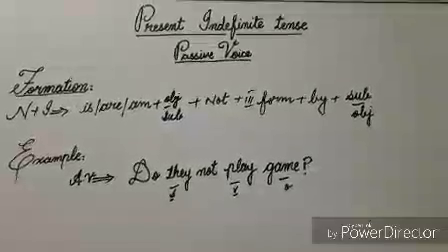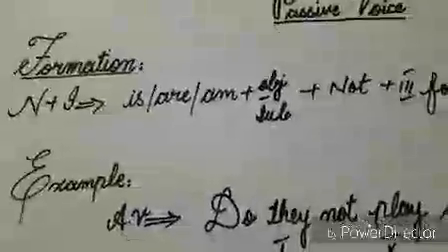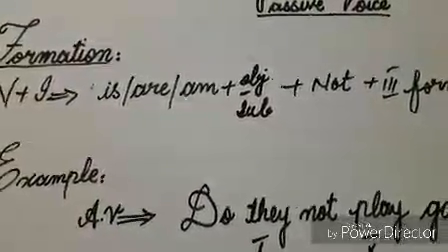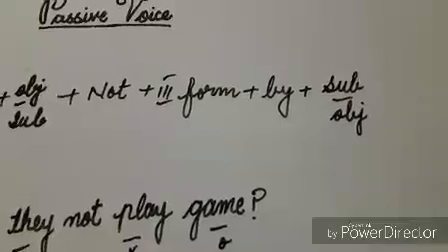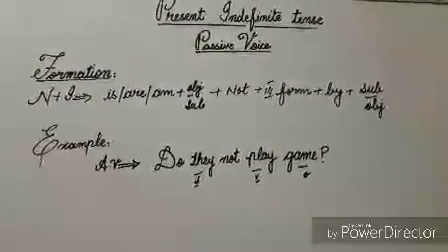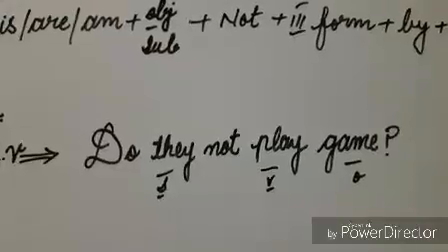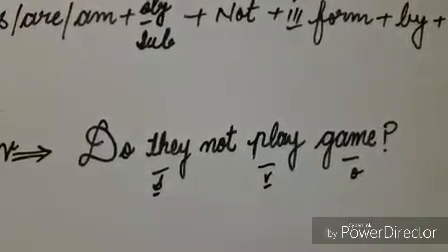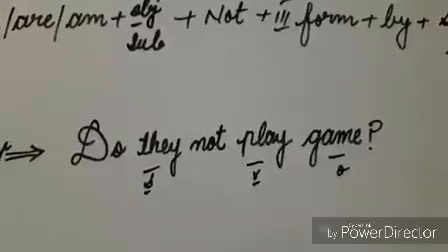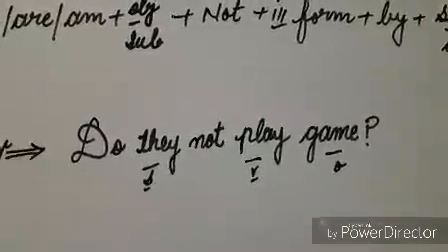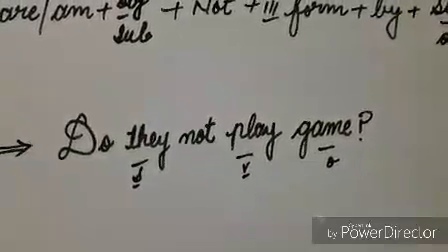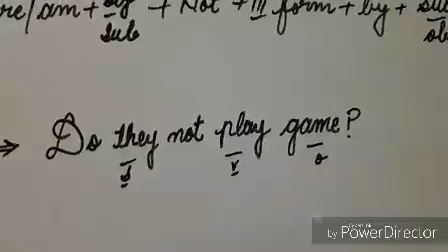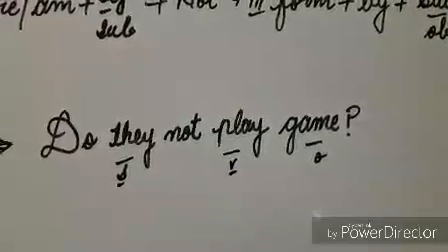Formation of negative plus interrogative sentences is helping verb is or am in the start of the sentence, object in subjective condition, not, third form of verb, preposition by, and subject in objective condition. Now I'll explain this formation by example. Do they not play game? In this sentence, the word play is verb because it is showing some action. The word they is subject because this word is doing the work of playing. The word game is object because the work of playing is being done on it.